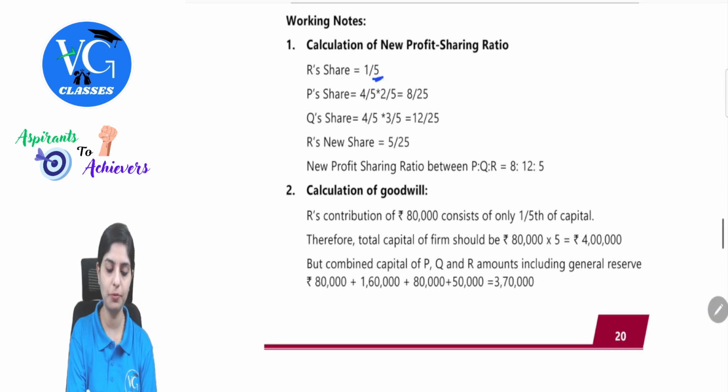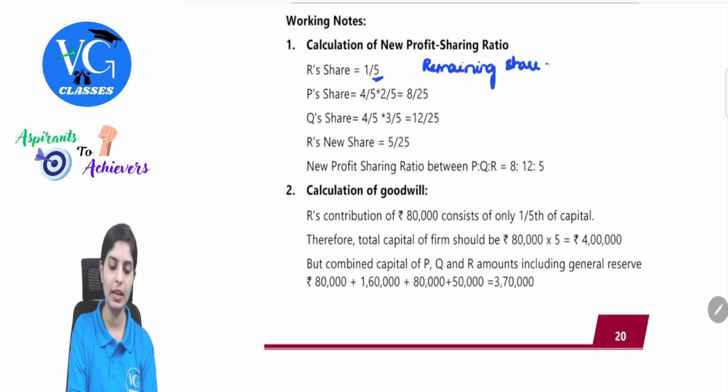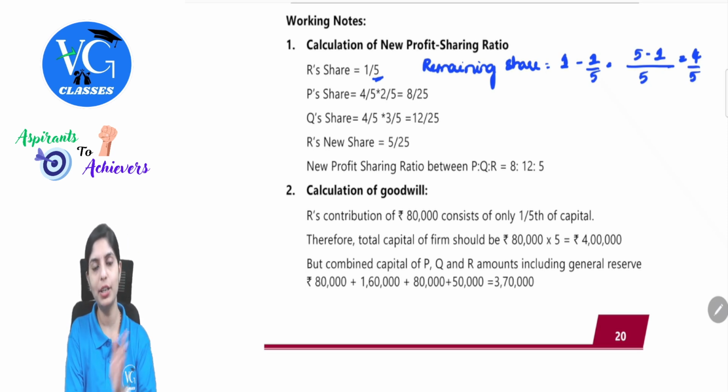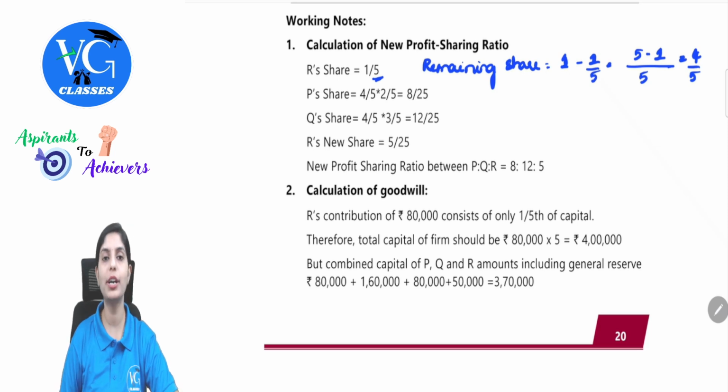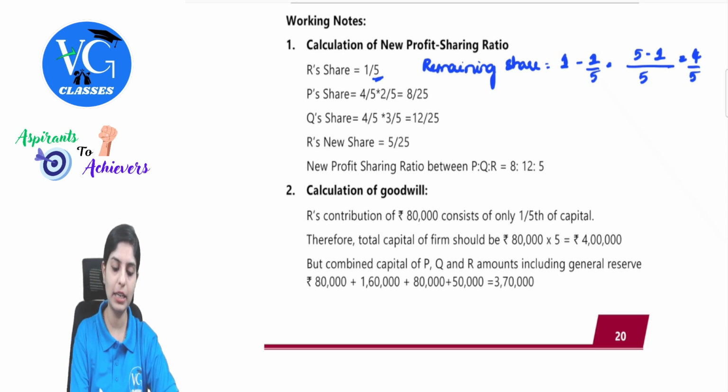Our share is 1/5. So remaining share, if I take the whole share as 1, remaining share will be 1 minus 1 by 5. So this will be 5 minus 1, which is 4 by 5. So old ratio into remaining share. For P, old ratio was 2 by 5. Remaining share is 4 by 5. So this will give us 8 by 25. Q share, old ratio was 3 by 5 into remaining share 4 by 5. This will give us 12 by 25.